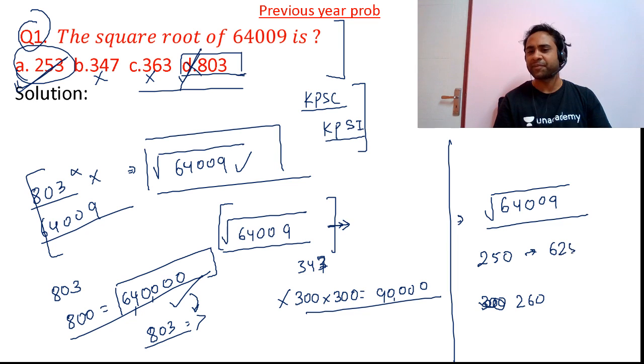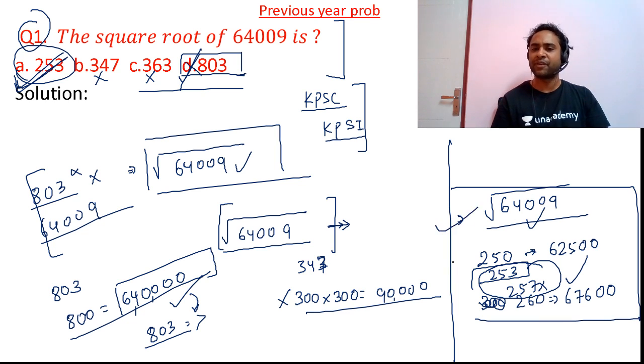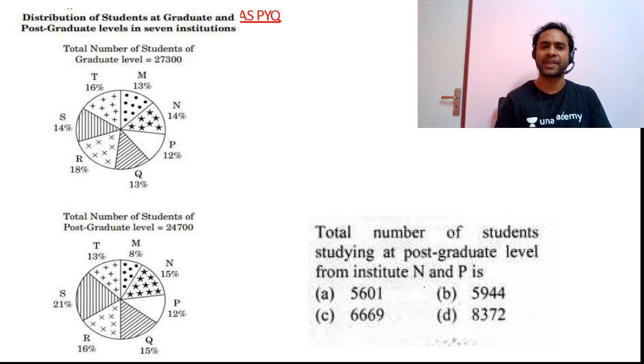250 square will be nothing but 62,500, and 260 square will be nothing but 67,600. Now friends, it is either 253 or 257. So out of these one will give you 64,009. Already in the options we have 253. So option A will be the correct answer. 257 will not be the correct answer. So friends, if you solve it using the process also, you will find 253 is your correct answer. I hope friends this problem was clear for you.